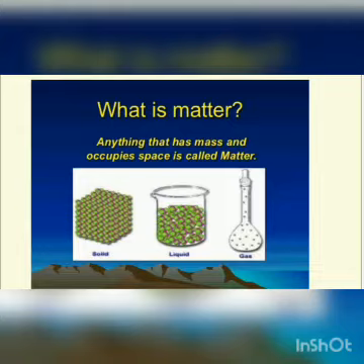Anything that has mass and occupies space is called matter. Means any thing that has some weight and occupies space in the atmosphere is called matter. Suppose you have a pencil in your hand. The pencil has some weight or mass and occupies some space in the atmosphere.